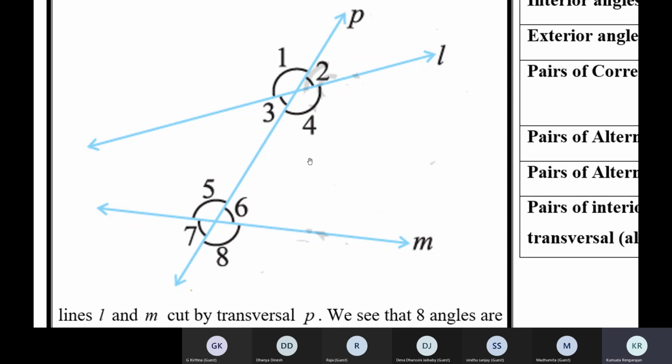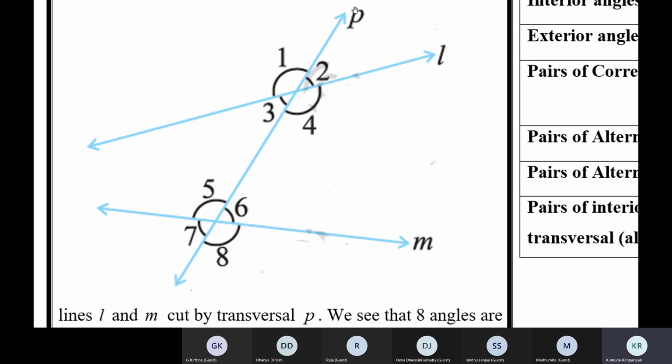So children, remember two things. A linear pair and vertically opposite angles are not based on parallel lines. The concept of linear pair and the concept of vertically opposite angles being equal are not based on parallel lines.